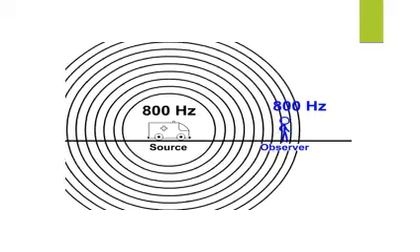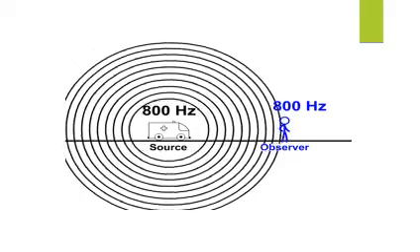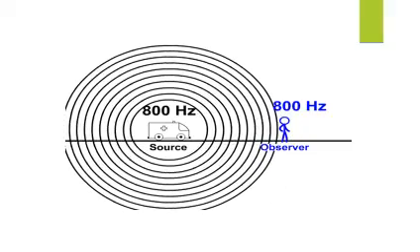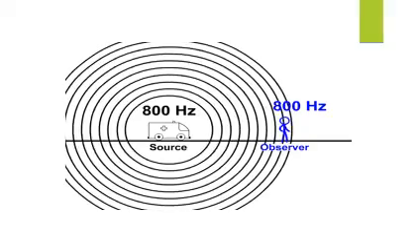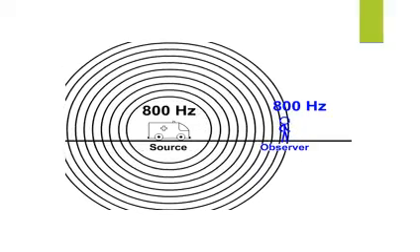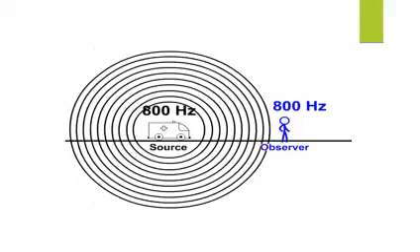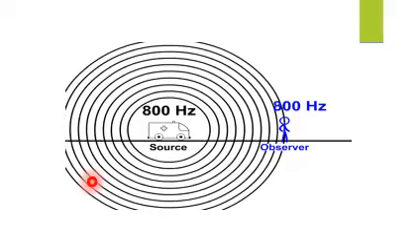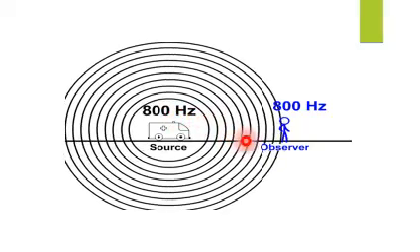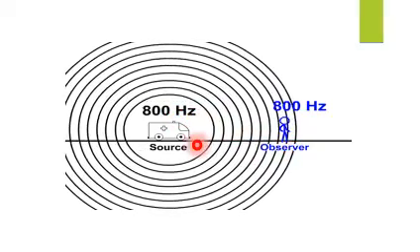This is the animated description of Doppler's effect. How can we define Doppler's effect? The apparent change in the frequency of sound caused by the relative motion of either the source or listener or both. So in this figure you are